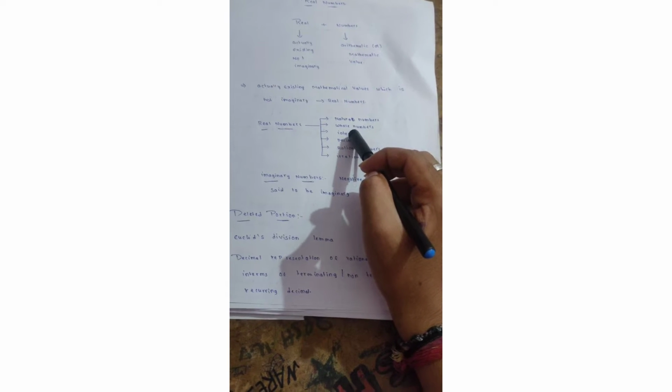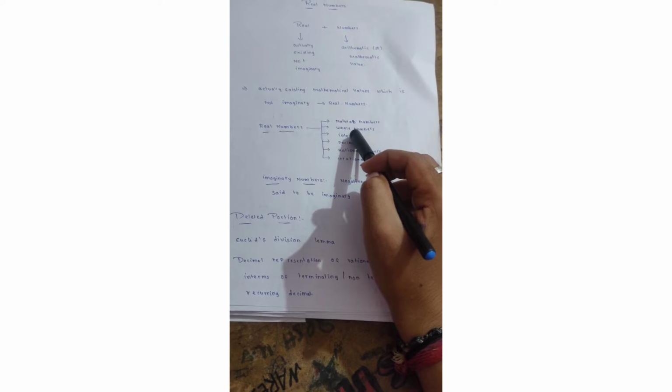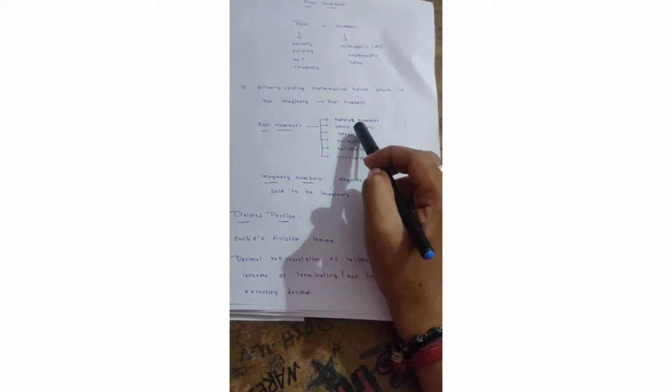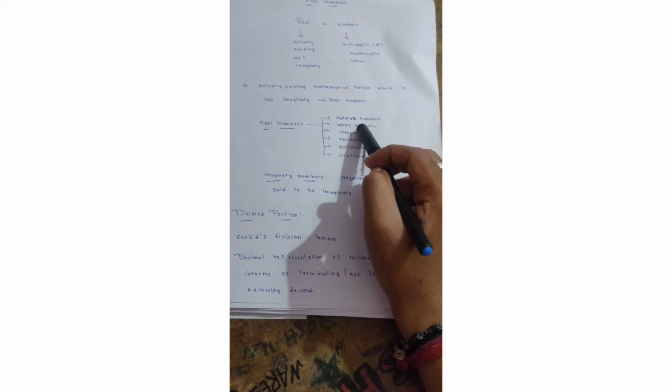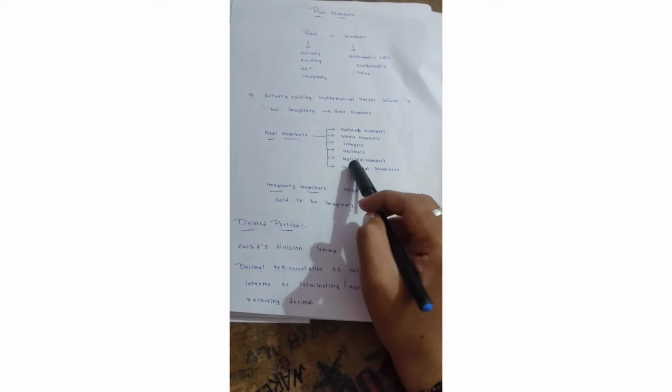Coming to whole numbers. Whole numbers అంటే all numbers we are taking including 0. Okay, all numbers we are taking including 0 is said to be whole numbers, అంటే 0 1 2 3 so on. Coming to integers.